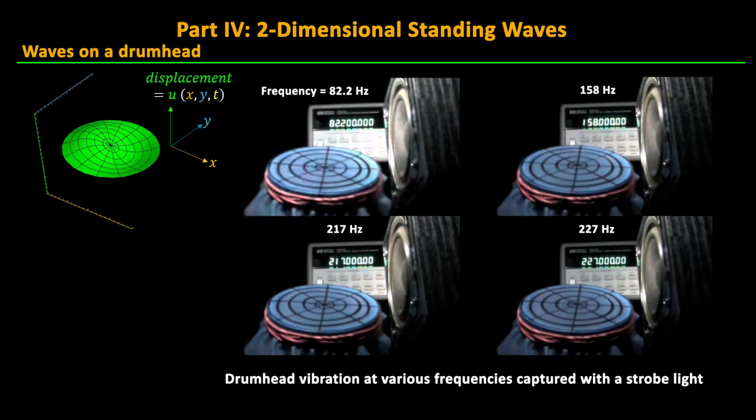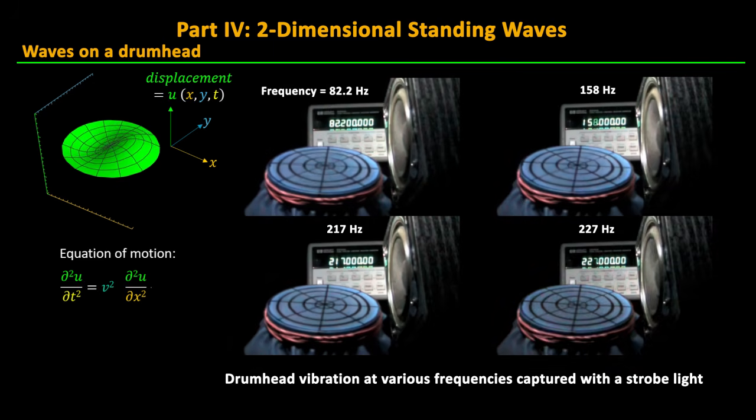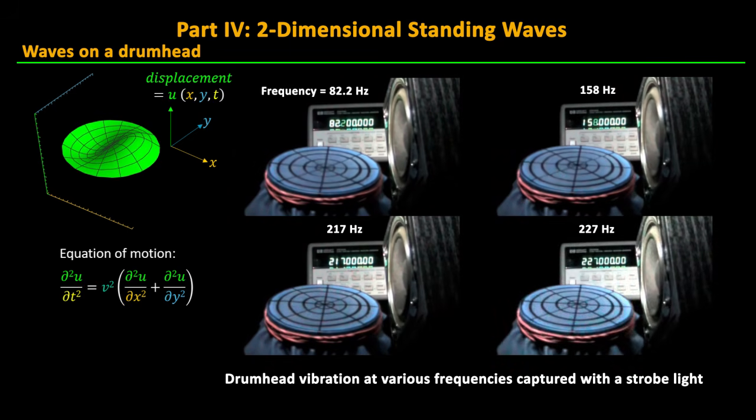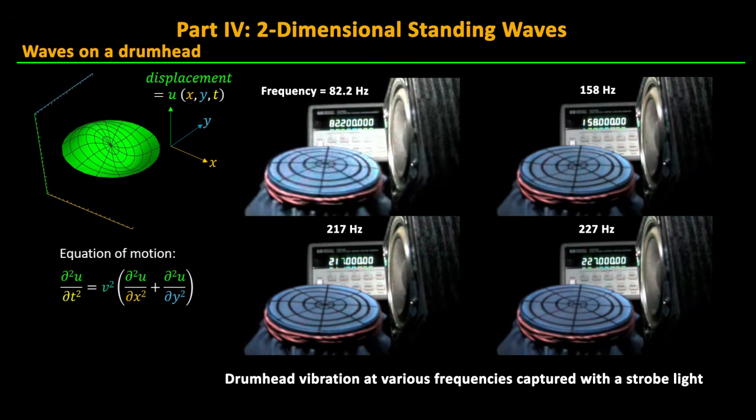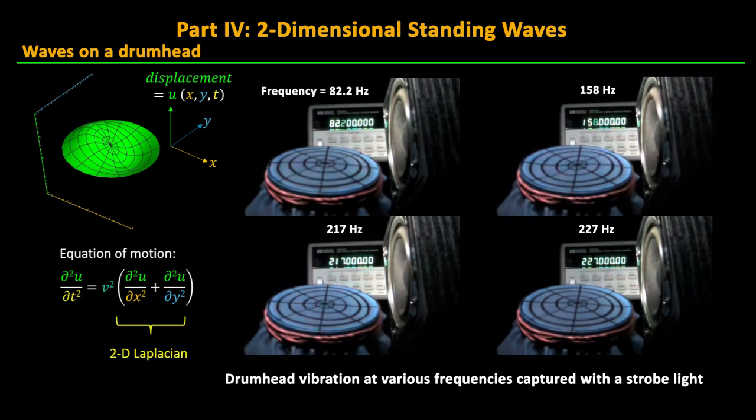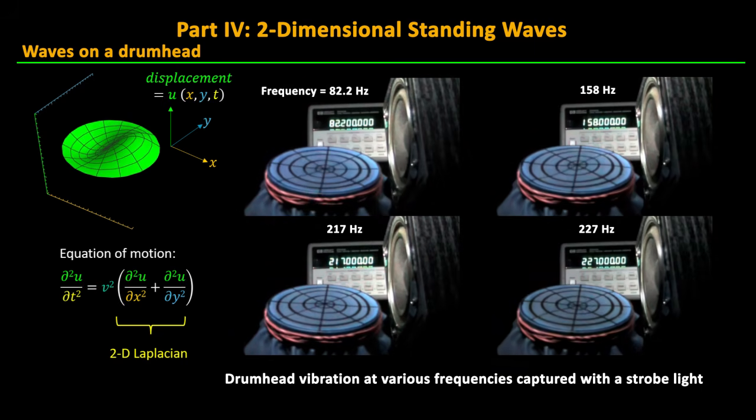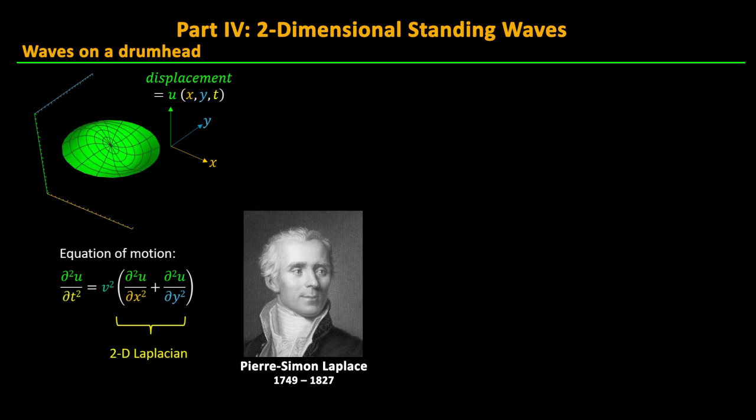The physics of this situation is similar to that of a vibrating string, but with the added complexity of the second dimension. So the wave equation has second derivatives for u with respect to both the x and y directions, as well as time. The combination of second derivatives in x and y is called the two-dimensional Laplacian operator, after the French mathematician Pierre-Simon Laplace, who studied such equations.